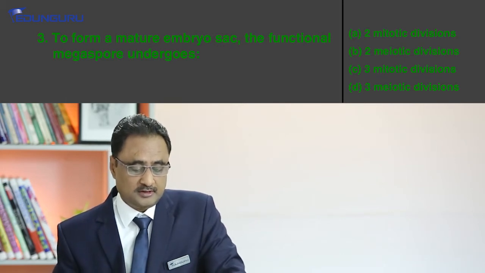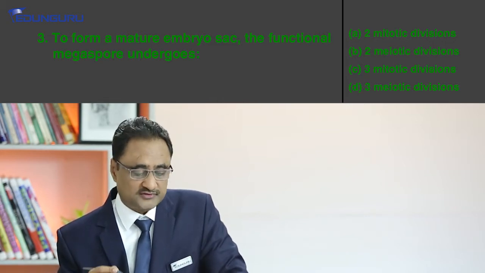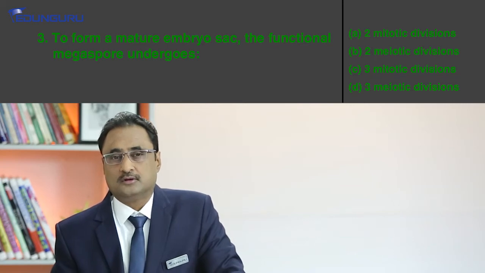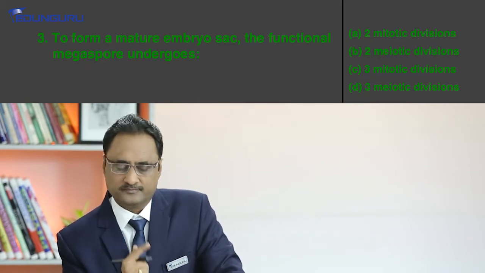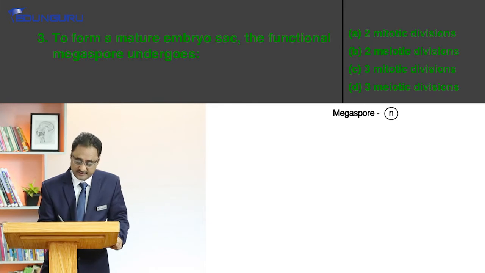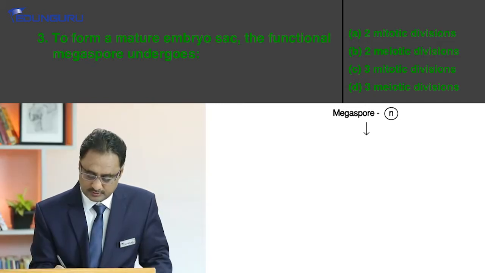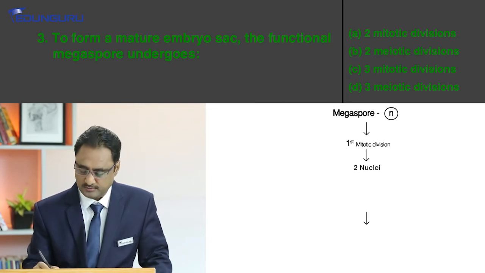Okay. So the formation of embryo sac from the functional megaspore, we need to identify the starting point and the ending point, right? The question is talking about the functional megaspore, mind it. Megaspore is always haploid, right? Now if megaspore is haploid, then what will happen? First, there are 3 consecutive mitotic nuclear divisions. When there is one nuclear division, 2 nuclei are going to be formed.